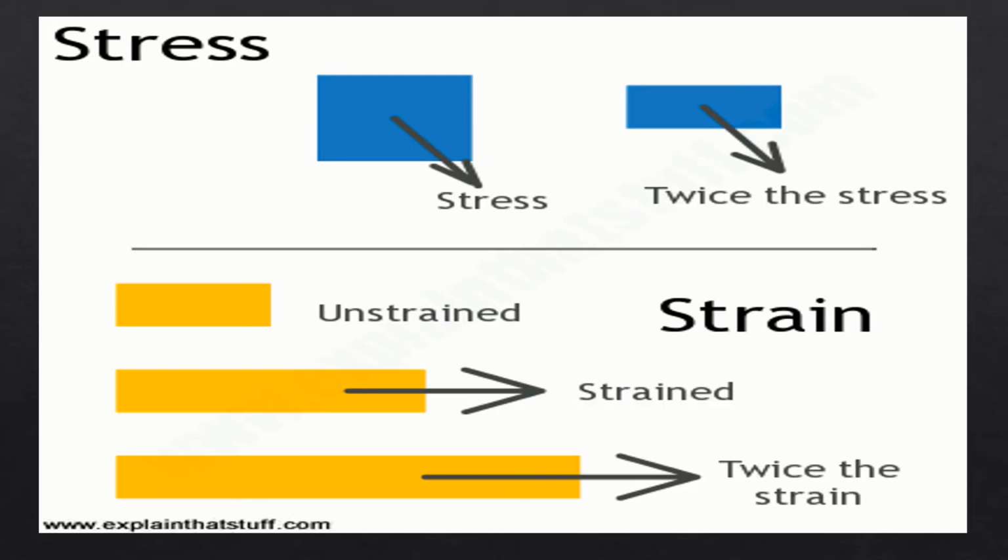So we have stress, for example, normal stress, twice the stress, and twice the strain. Stress and strain are pretty different, okay?